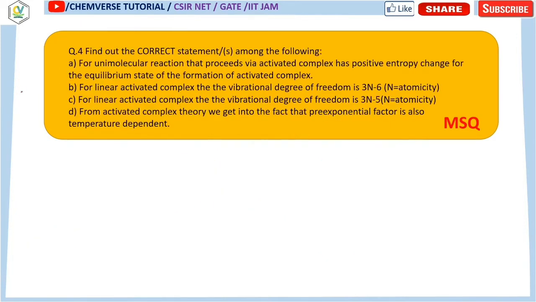Fine. So moving on to our fourth question. It's a question on a unimolecular reaction that proceeds via an activated complex. One strategy to solve this kind of question is to just read all the options carefully so that you can understand from which topic they have asked the question. This question is asked from the activated complex theory. Now, for activated complex theory, I want to give you some basic idea about it. So let's take a closer look at the activated complex theory.